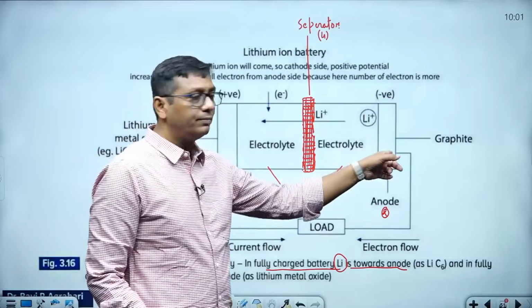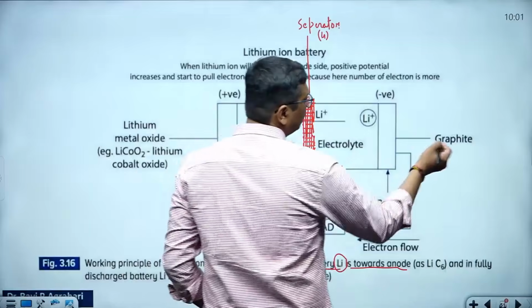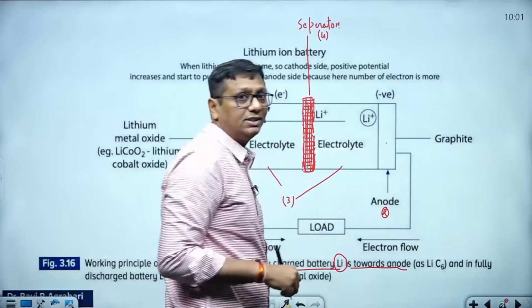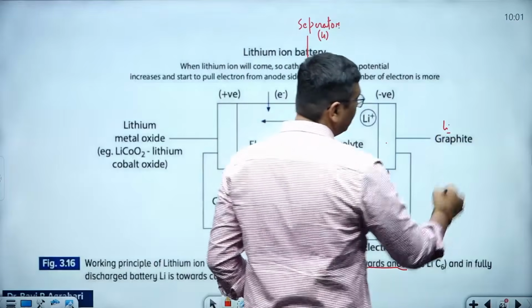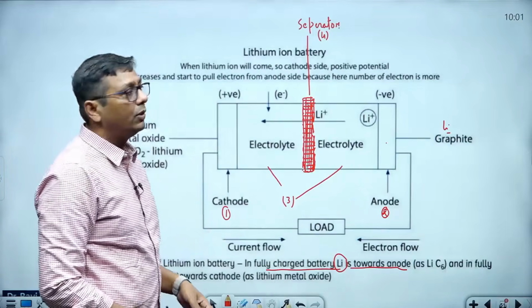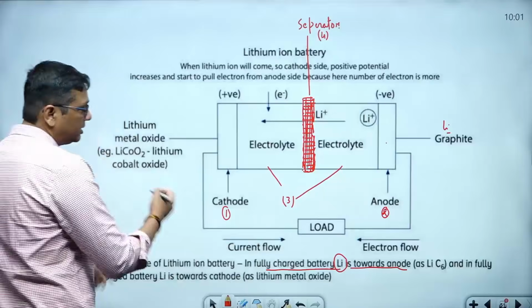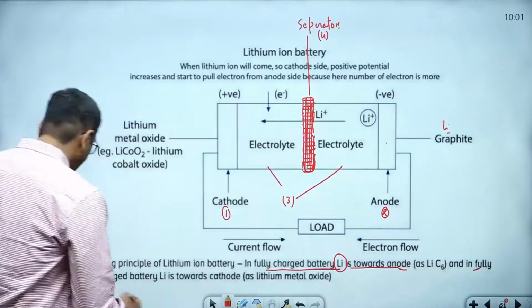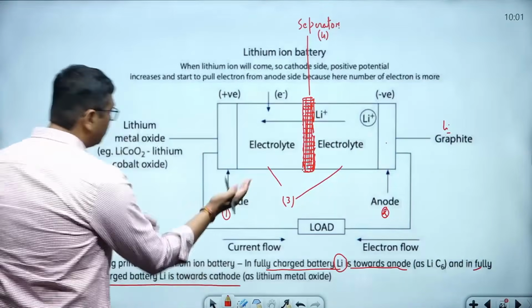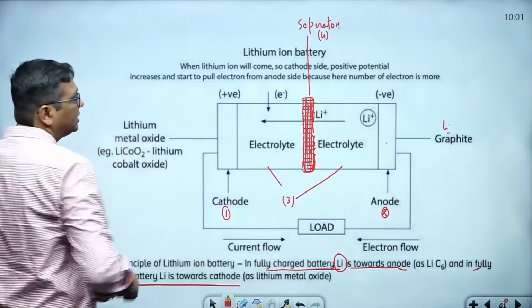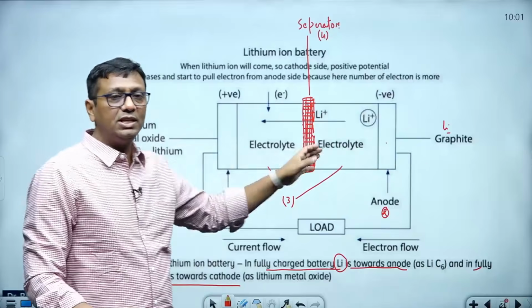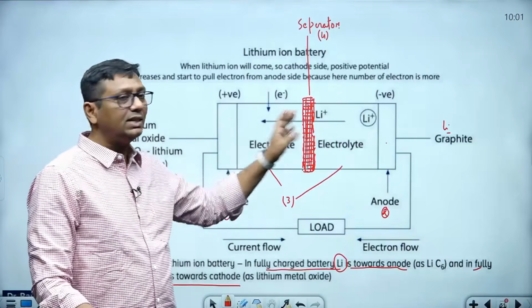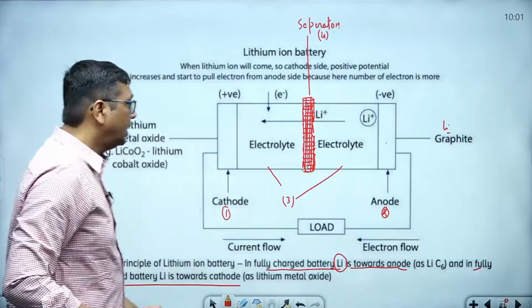The anode is this side, and this anode has a presence of graphite. So this area has graphite. If lithium is entirely here, the battery is fully charged. If lithium is towards the cathode, the battery is fully discharged. In a fully charged battery, lithium is this side. In a fully discharged battery, lithium is this side. So that is the charged and discharged battery, I hope you can understand.